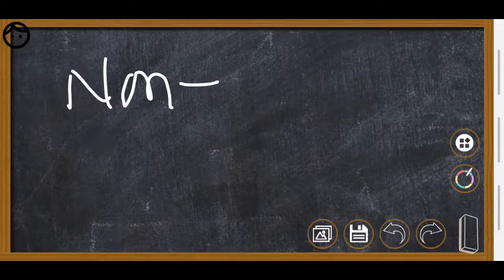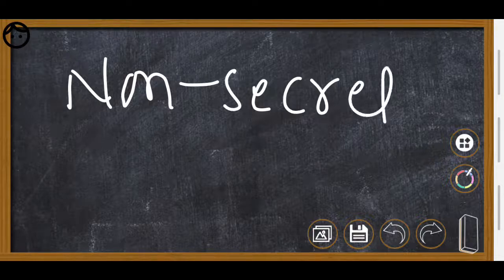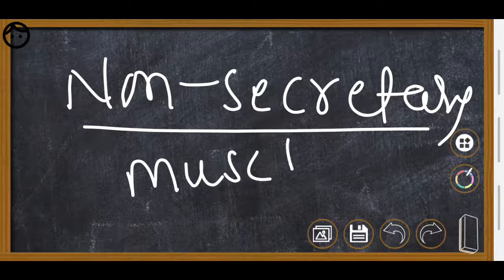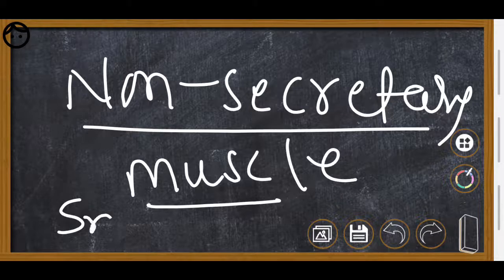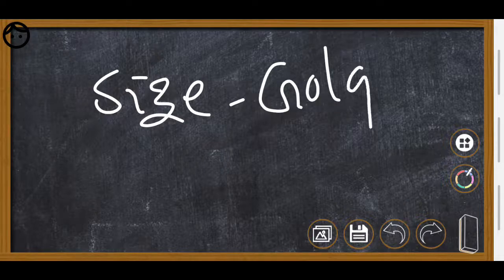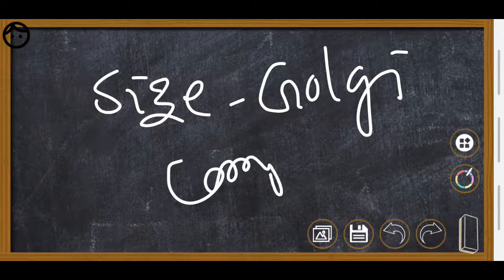If you take non-secretory cells like muscle cells, the size of the Golgi complex is smaller.